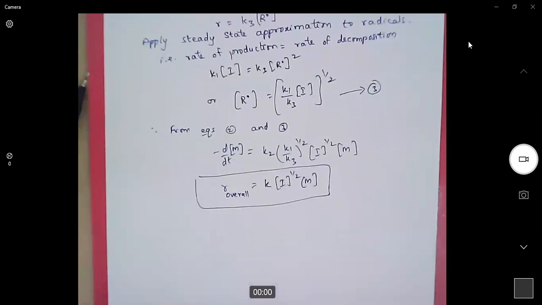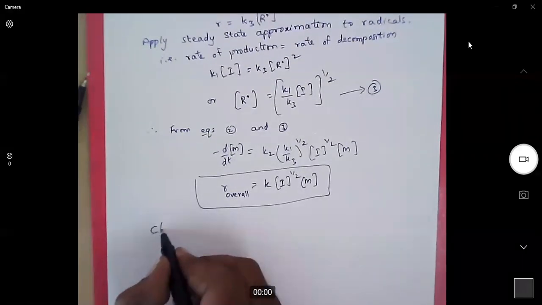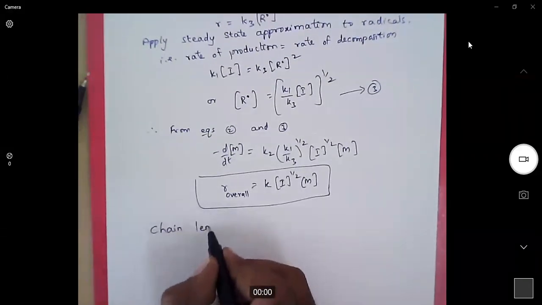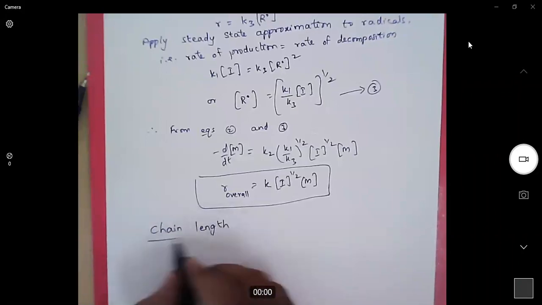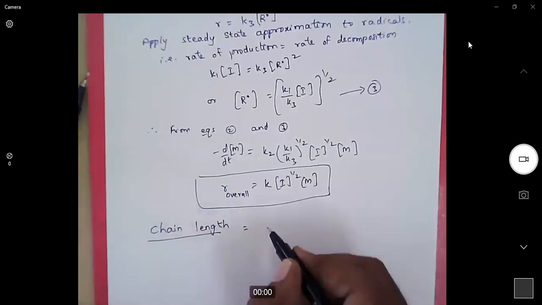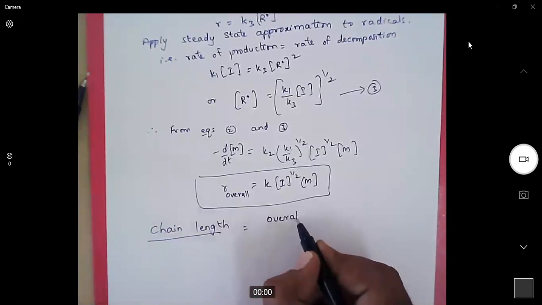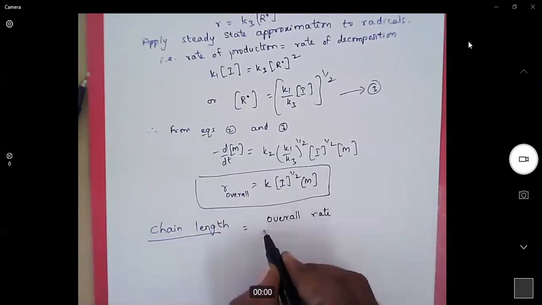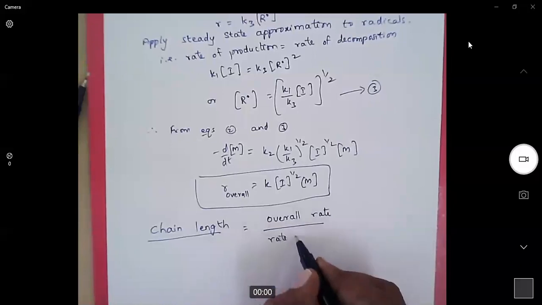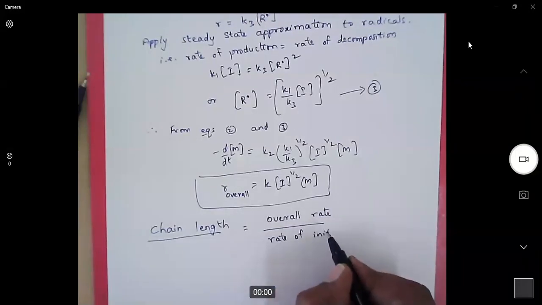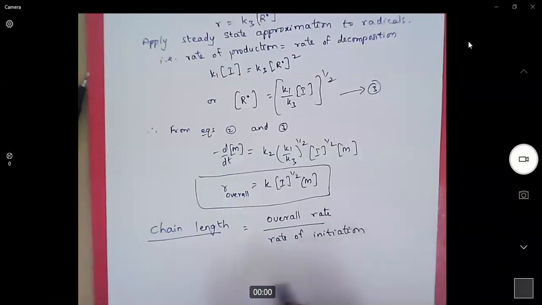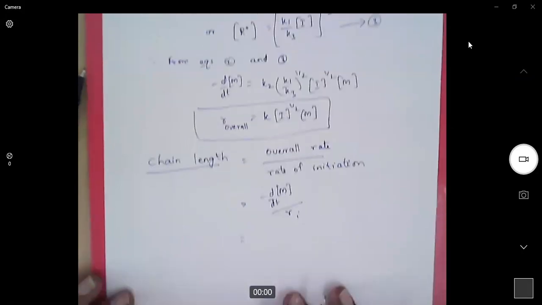So from this we can also define chain length. What is chain length? Chain length is nothing but the overall rate of the reaction divided by the rate of initiation. So that means minus d by dt of M by the rate of initiation.